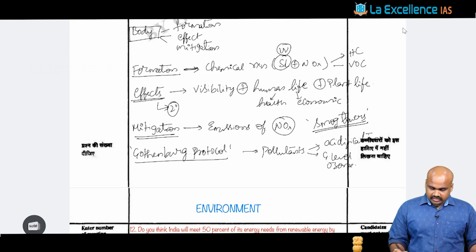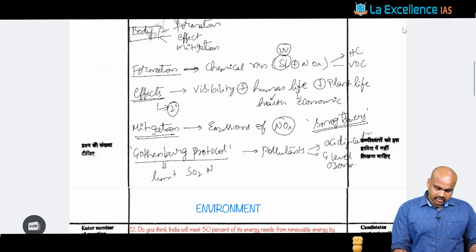It sets limits upon sulfur dioxide, nitrous oxide, and ammonia, and also, with respect to the volatile organic compounds.